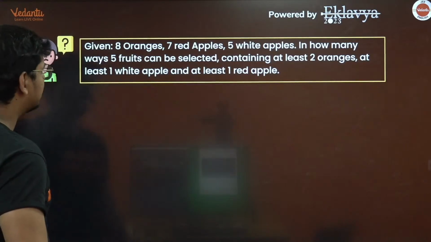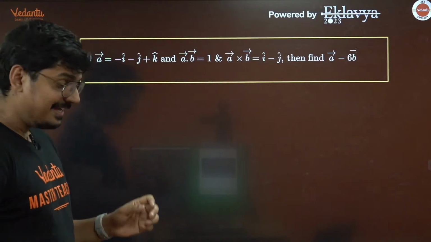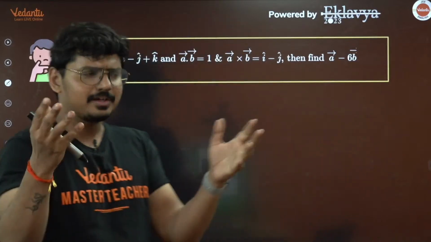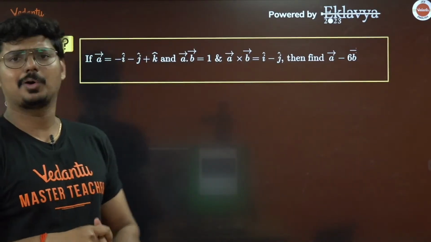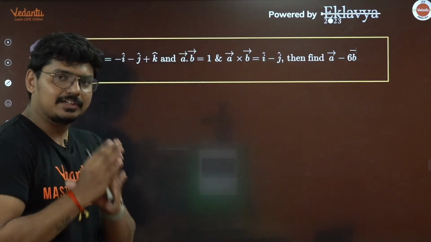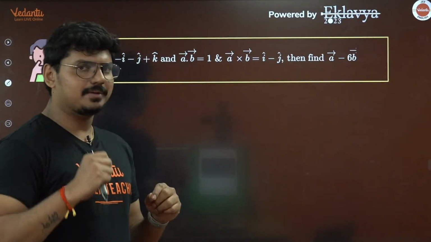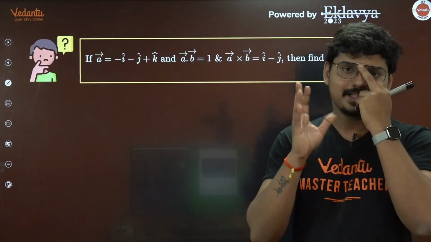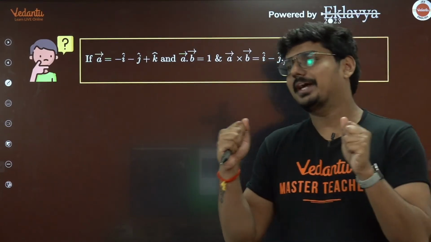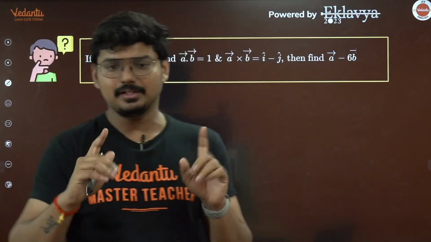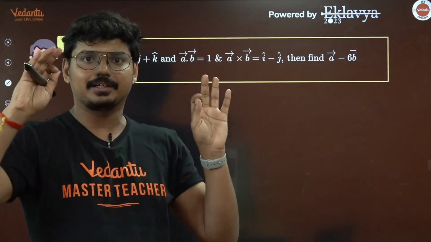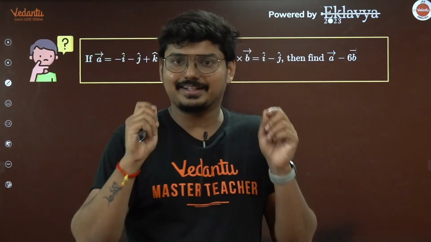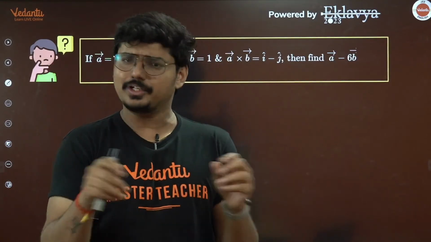So now let me go to another question. Now you see this question. Let me tell you guys, in fact, I have mentioned this in my sure shot videos, the prediction video. I told you that from vector algebra, the questions are framed in this way, where he might give you 3 vectors in which 2 are available, 1 is not available, and you need to find that vector. Or he might give you 4 vectors where 3 are available, 1 is not, or maybe two vectors in which one is available, one is not. Whatever that unknown vector is, you need to figure it out.